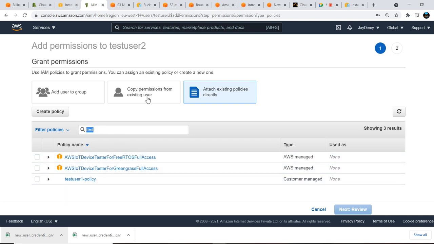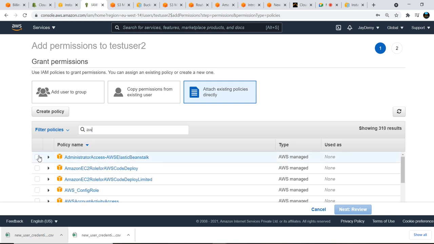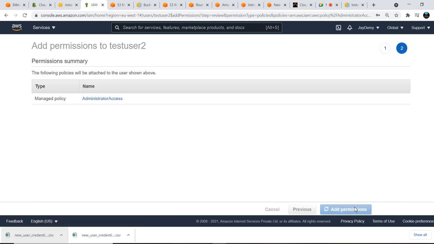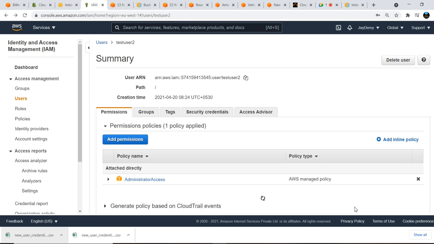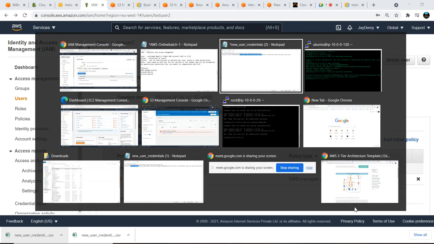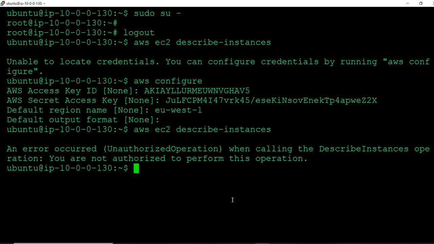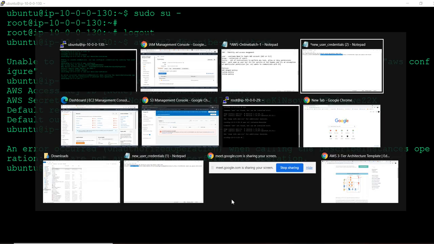Okay, let us use administrator access for this user as well. Administrator access also. Let's next review and add permission. Now these two users have their own permissions. Okay, now I have privileges here.